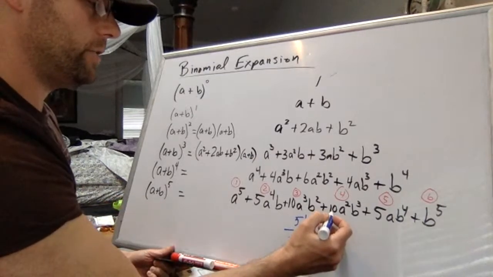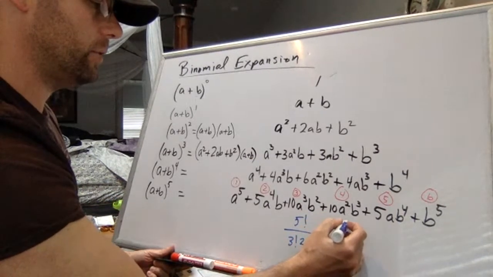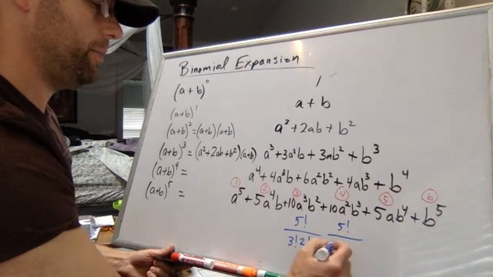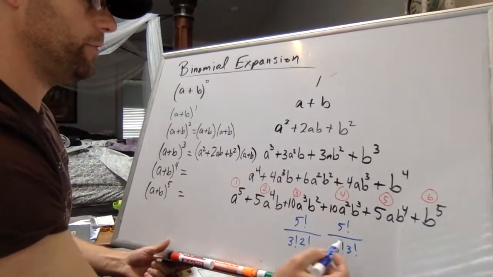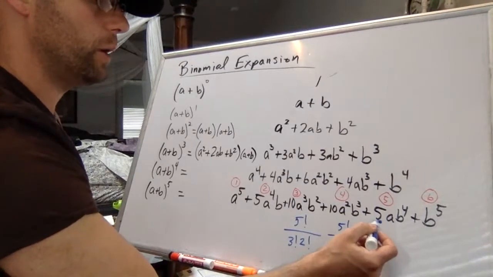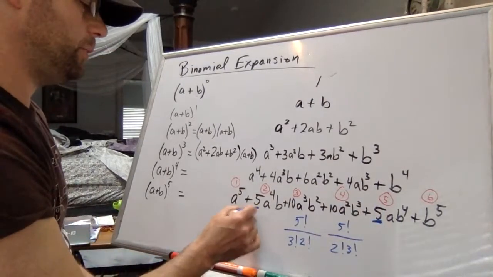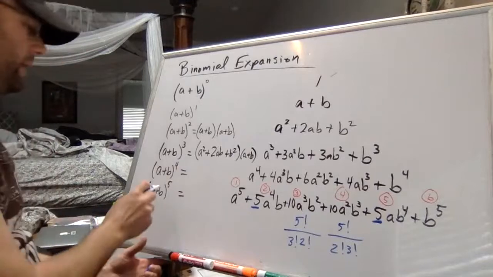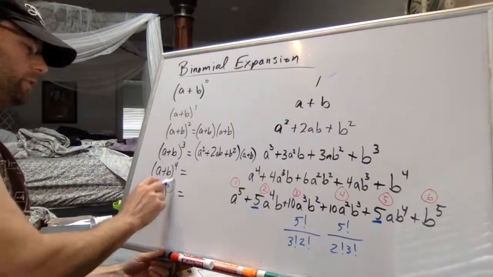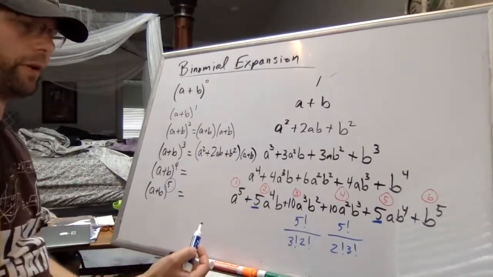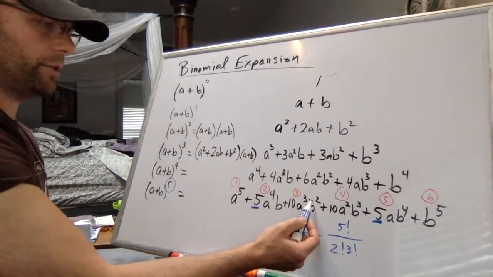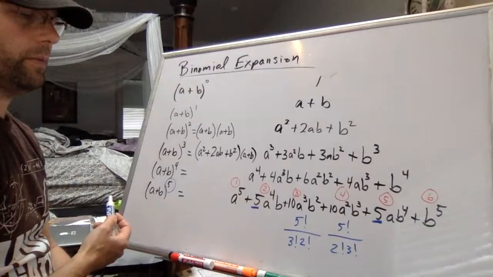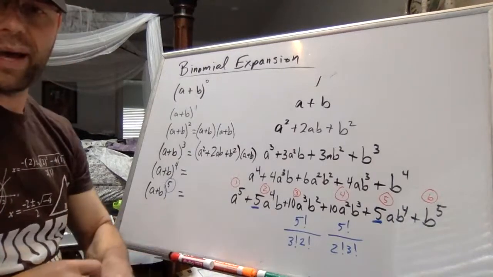This 10 right here, you can get that by doing 5 factorial divided by 2 factorial times 3 factorial. In fact, you can get any coefficient you want in a binomial expansion by taking the factorial of the expansion power, that's why we have a 5 here, divided by the factorials on the a term and the b term. And that's called the binomial theorem.